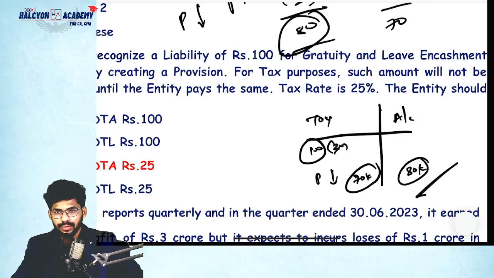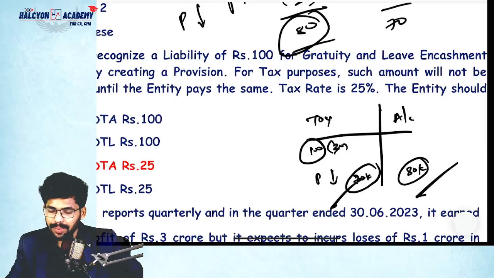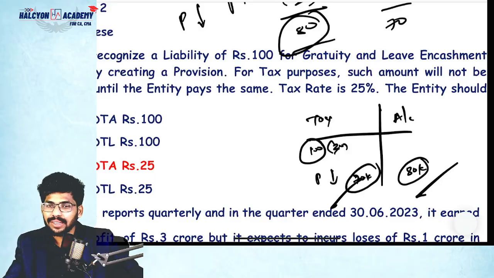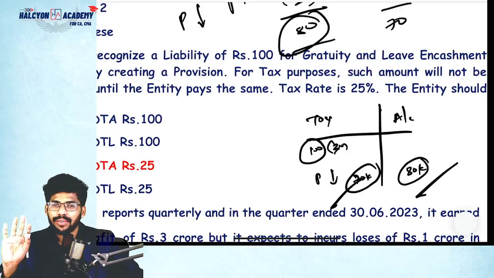Accounting profit is more. So we need to pay as per accounting only, but we are paying as per the Income Tax Act. So we are paying less amount than accounting, which means we need to pay later. So you are saving now, so we need to pay later, which means deferred tax liability will be created. So save now, pay later. We are saving 10 rupees, so we need to pay later. That's why deferred tax liability will be created. It is as per accounting standard 22. So please don't think like this, but still the answer will be the same.